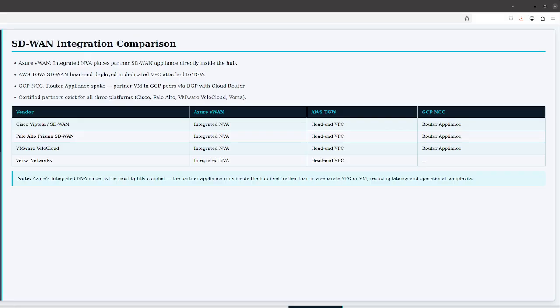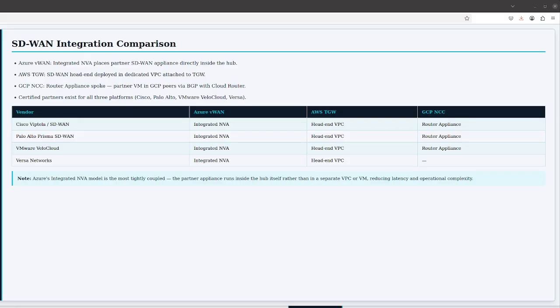AWS TGW integrates with SD-WAN vendors primarily through two patterns. The first and most common is the SD-WAN vendor deploying their cloud gateway or head-end appliance in a dedicated VPC, called a transit VPC in older architectures, now superseded by TGW-based designs. The head-end VPC connects to TGW, and all SD-WAN branch traffic terminates at the head-end, then routes into the TGW fabric to reach VPCs.